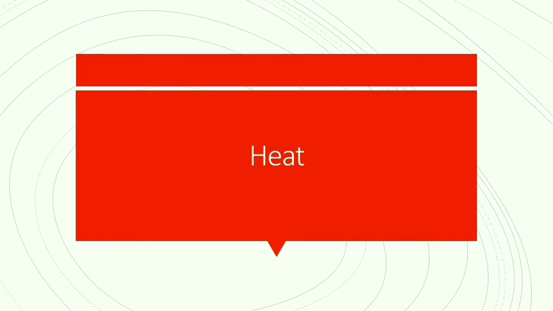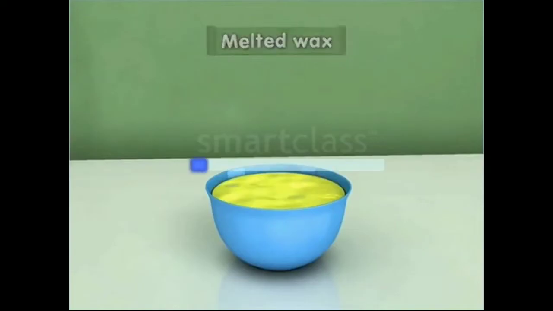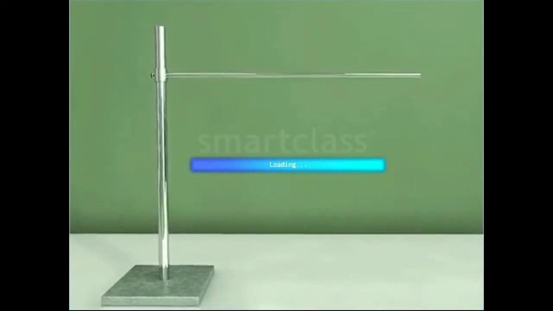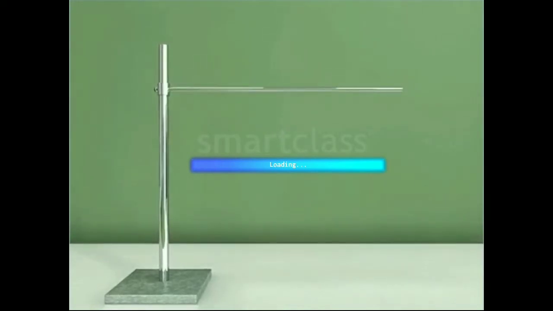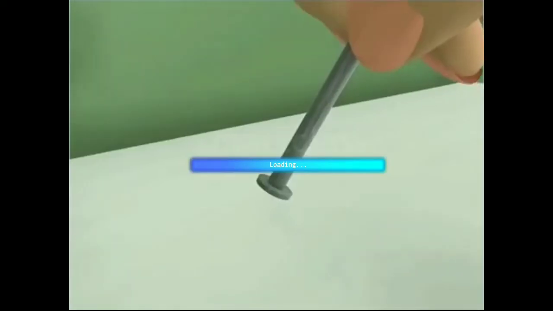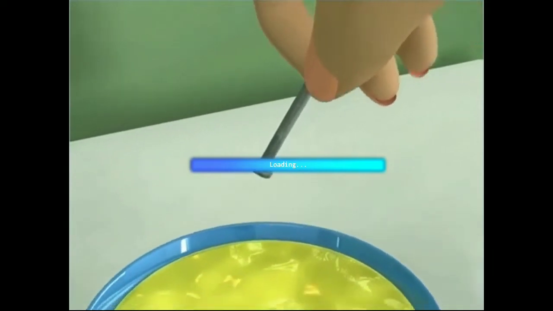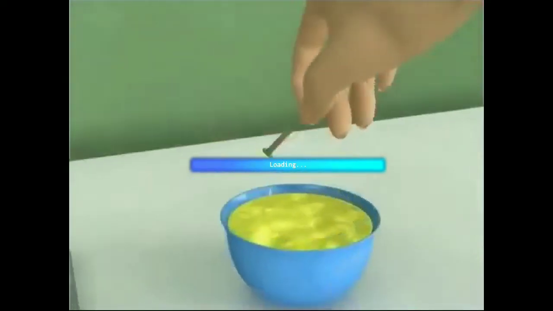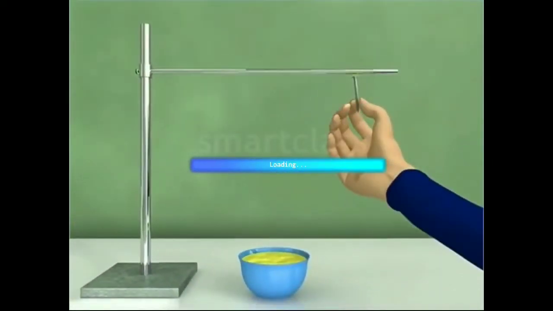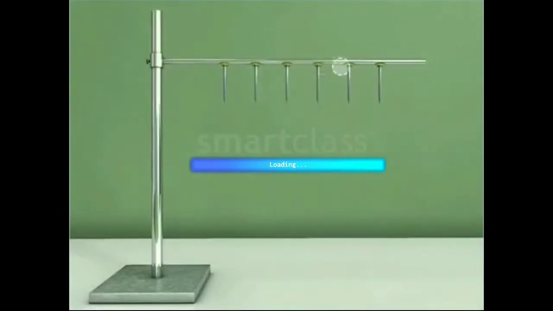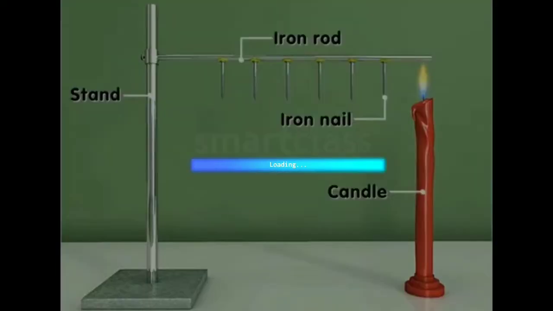We will perform an activity to observe the heat transfer. In activity number 4.6, we have to fix the iron rod as shown and dip the head of the iron nails in the melted wax and then stick them at equal distance on the iron rod. Then light the candle. Wait for a while.